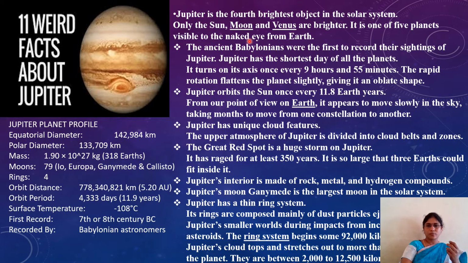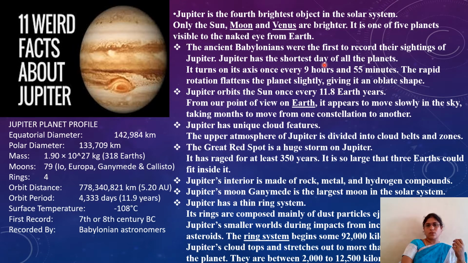We can easily observe this planet with our naked eye. The ancient Babylonians were the first to record their sightings of Jupiter, our early humans.